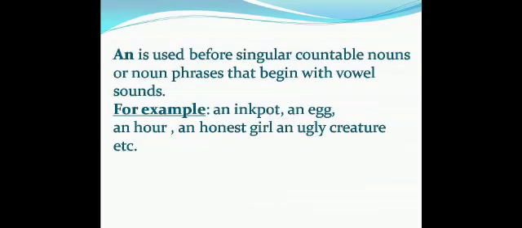An is used before singular countable nouns or noun phrases that begin with vowel sounds. For example, an ink pot. Here, the noun ink pot begins with an I sound, and that's a vowel sound. So we use an before it. An egg, an hour, an honest girl, an ugly creature, etc.